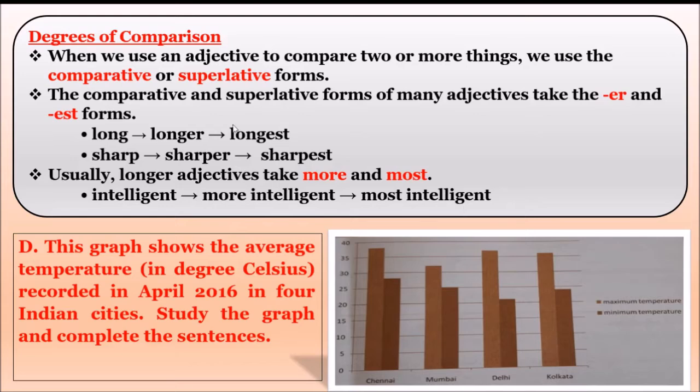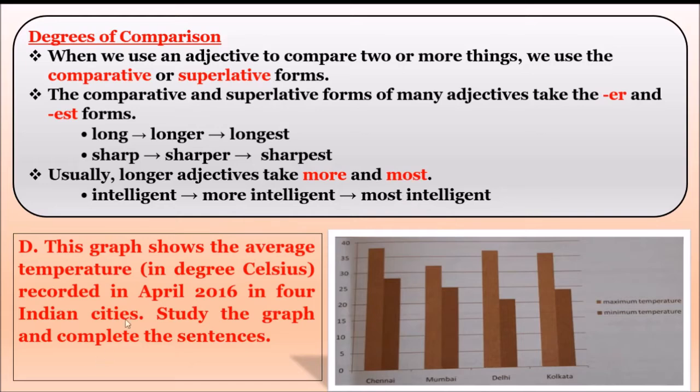Understood, children? These are the degrees of comparison. If we are talking about only one person, only the adjective will be used, nothing will be added. But when we are comparing between two people or things, we add ER. When we are comparing one with a group, we add EST. When it is a longer adjective, we add more and most. Comparative means more, superlative means most.